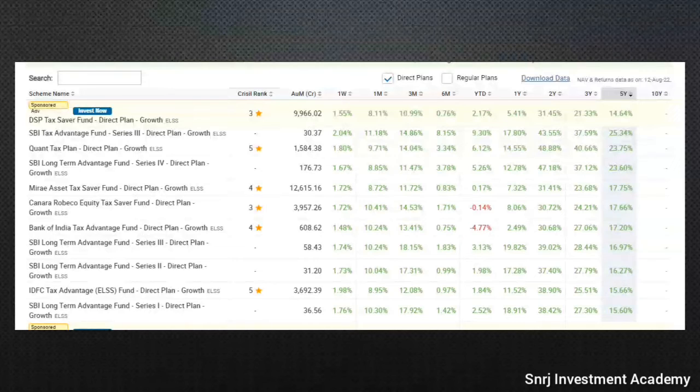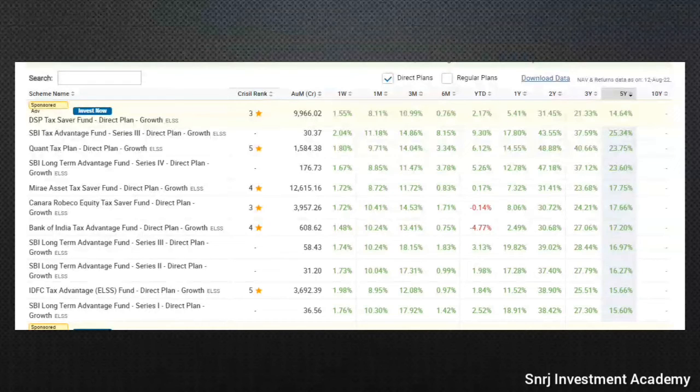So I am going with a little more stability, a fund house with a good AUM, a long history, and decent returns. Considering all those things, I am going with the Mirae Asset tax fund.